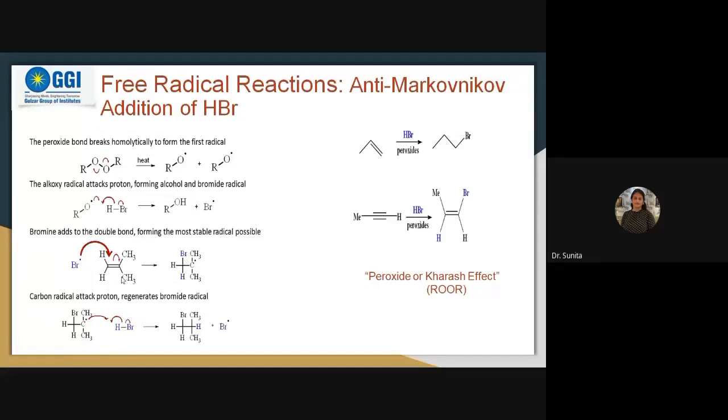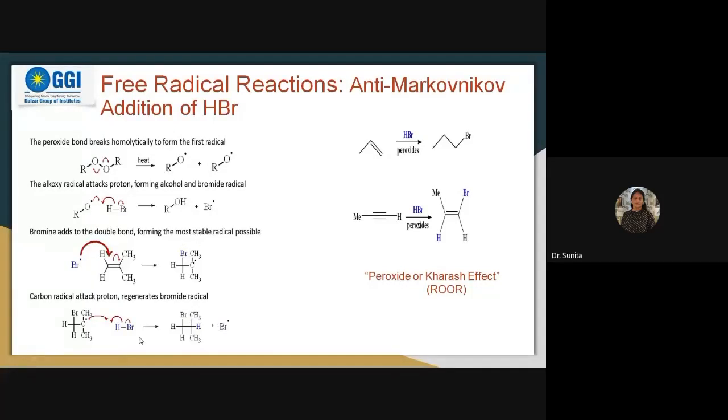According to the Markovnikov rule, bromine should get attached to the second carbon, but it got attached to the terminal carbon having more hydrogens. Then a radical will be generated at this carbon instead of a carbocation. This chain reaction will go on till these two radicals combine, then the product will be there.